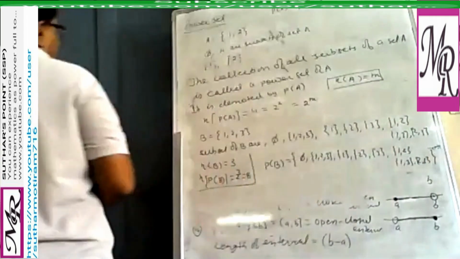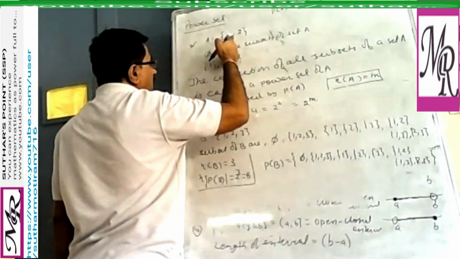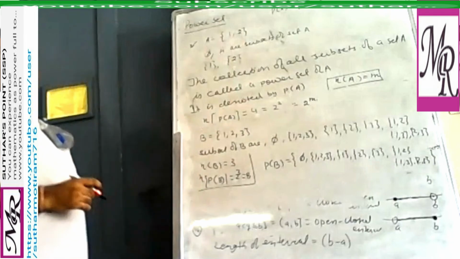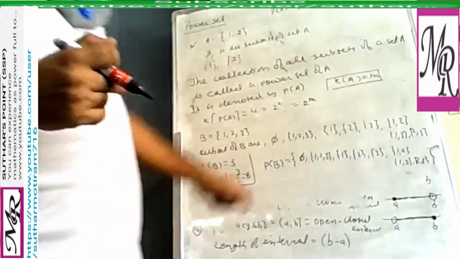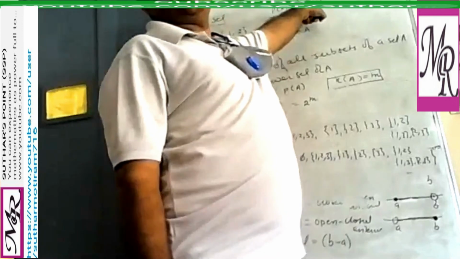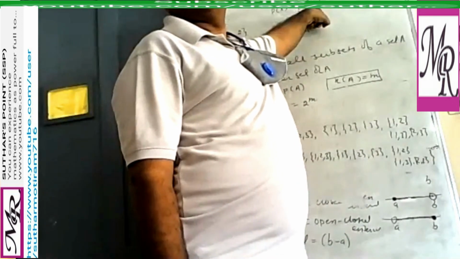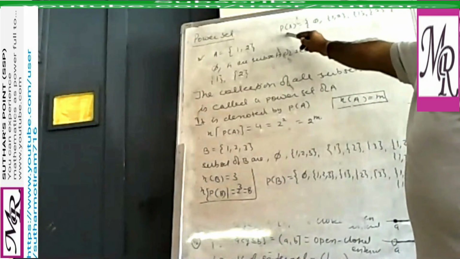Now you can say here a very important result: set A contains elements 1 and 2. But the set P(A), the power set, contains elements as these, which are the subsets of set A. But for P(A) these are elements.